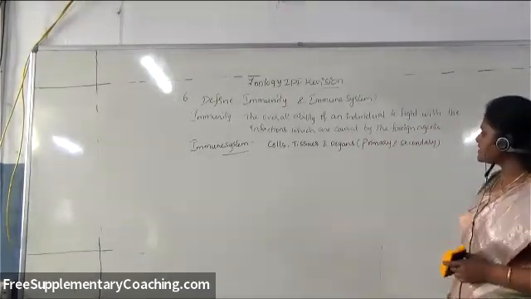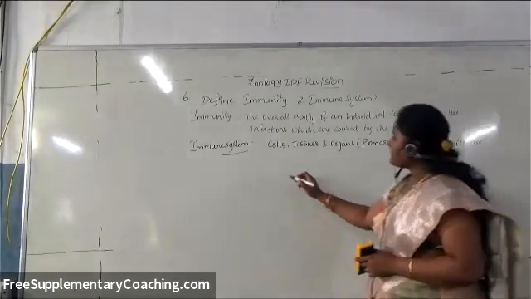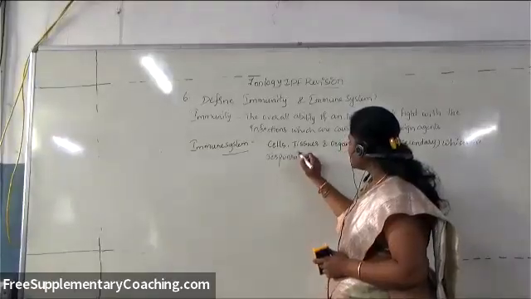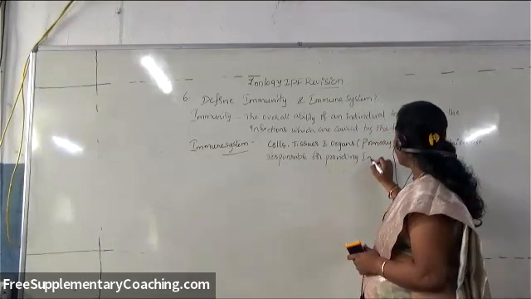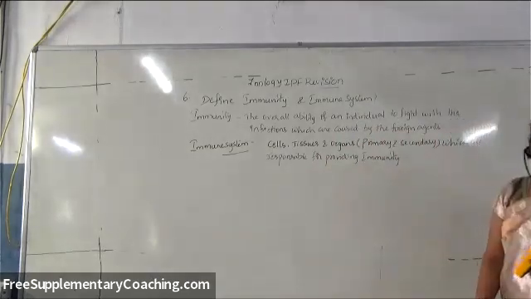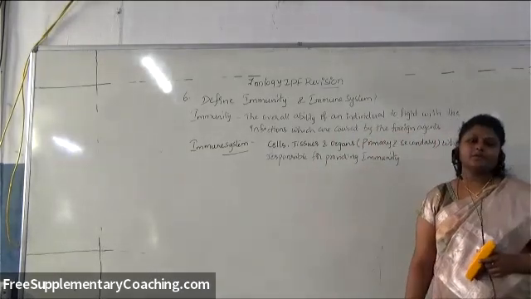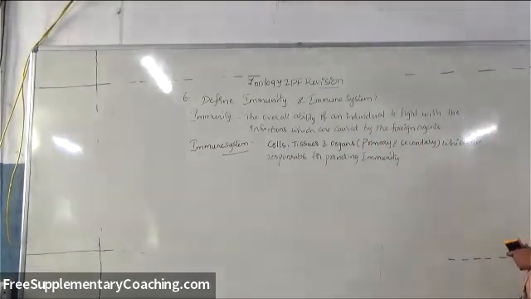The cells, tissues and organs collectively that are responsible for providing immunity to the body of a person is called the immune system. So this is also an important question: define the terms immunity and immune system.